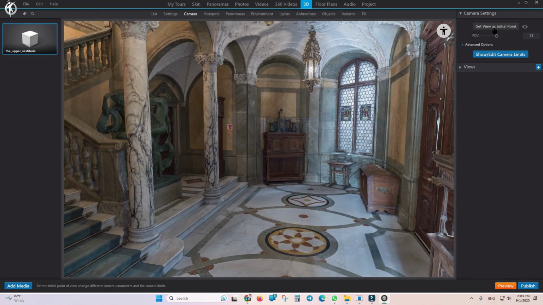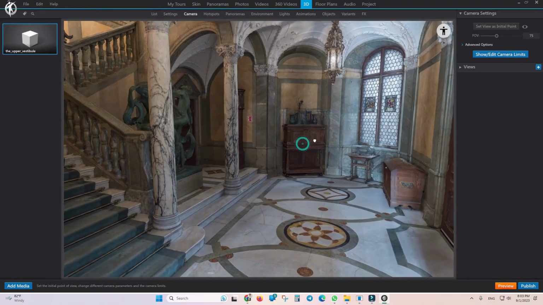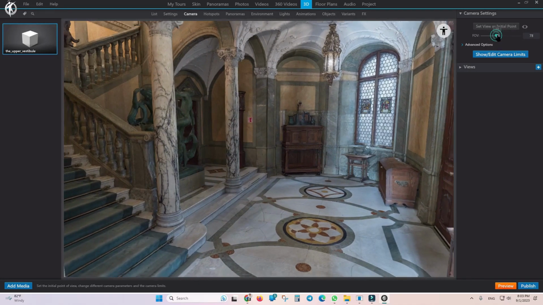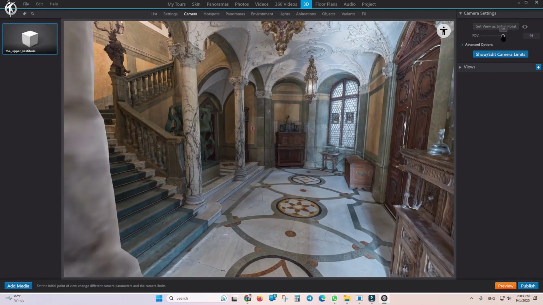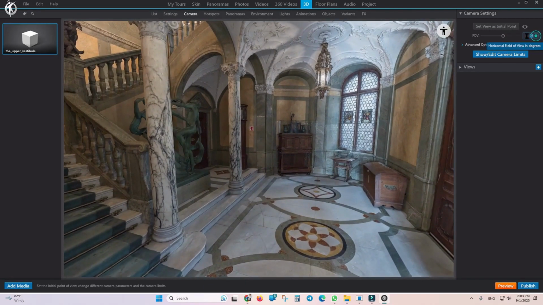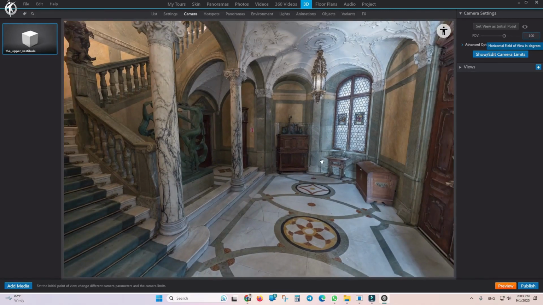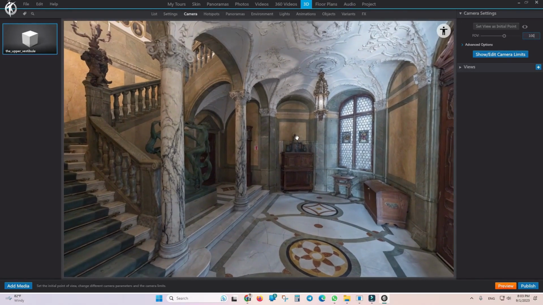Below this set view as initial point option, there's another option called FOV, which actually determines your field of view. If you want to see more space in this view, you can increase the field of view. This way, the viewer can see more areas. I move forward a bit and set the field of view to the maximum so that my initial view looks like this. After setting the view, I click on the set view as initial point option.